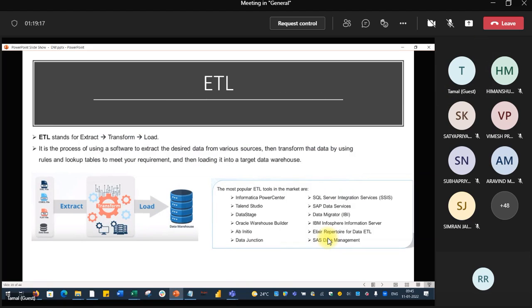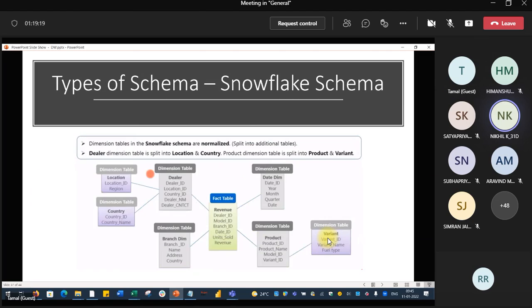Sir, in the snowflake schema, two dimension tables are connected through a primary key, am I right? The location table and the dealer table are both connected through a primary key? No. Good question. Start with the location table. What is the primary key for the location table?